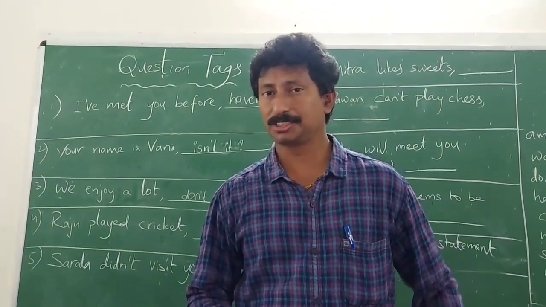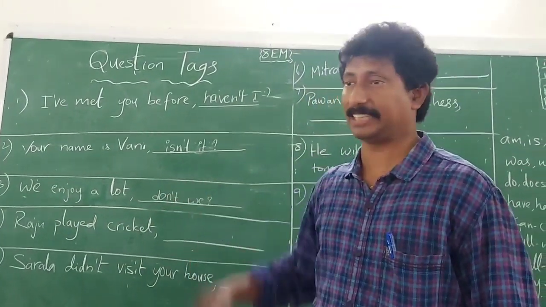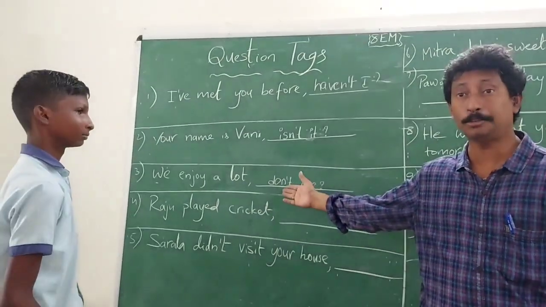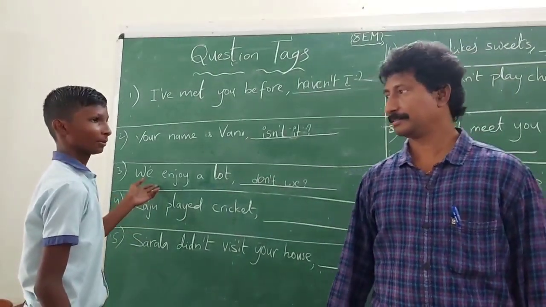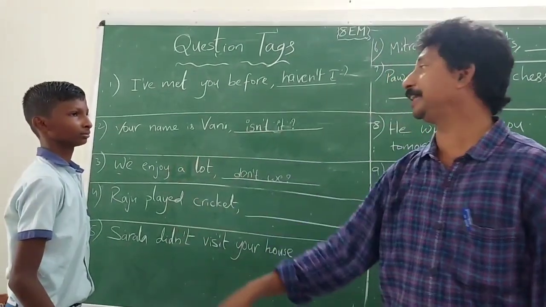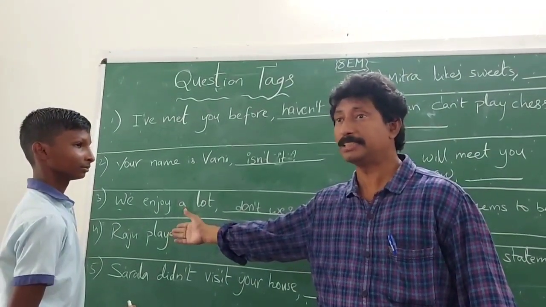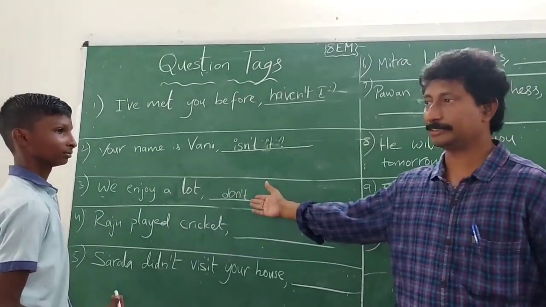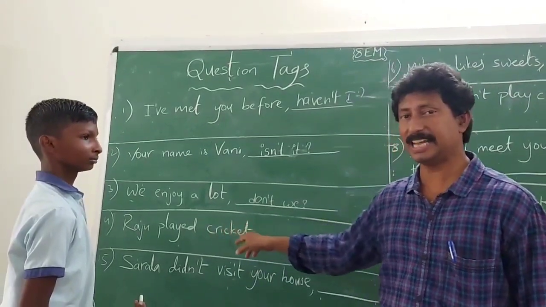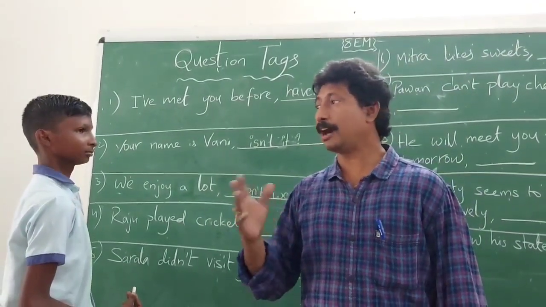We enjoy a lot, don't we? So that's the question tag written by Nagendra. Nagendra, please explain to me how you have added don't here. There is no helping verb, sir. Which helping verb was preferred by you here? Do, sir. Since the word not is not included in the sentence, you might have added not here. Do not becomes don't. But why did you prefer do instead of did or does?